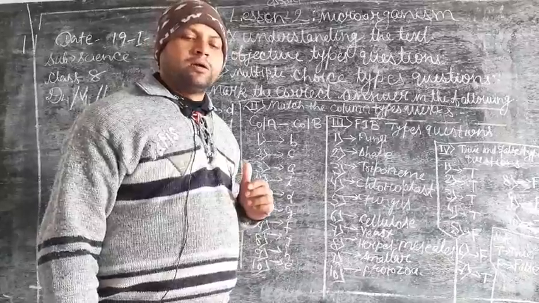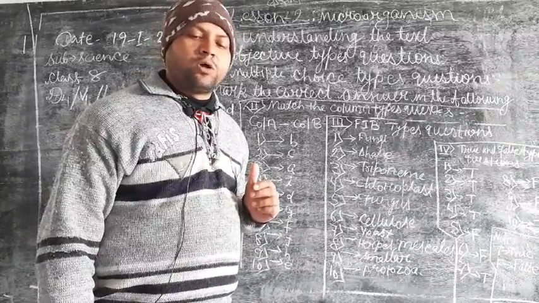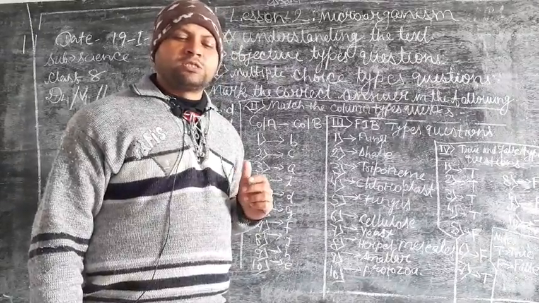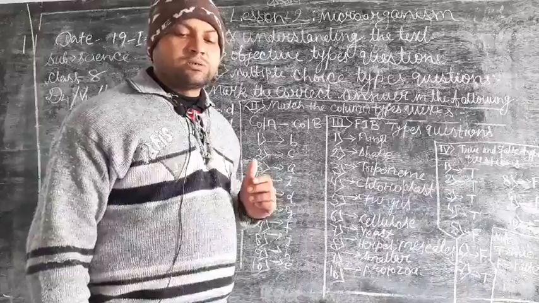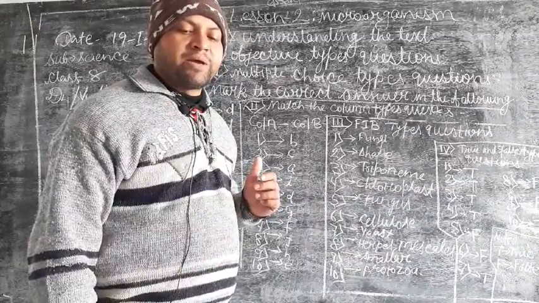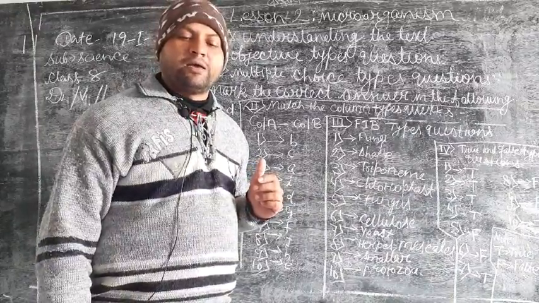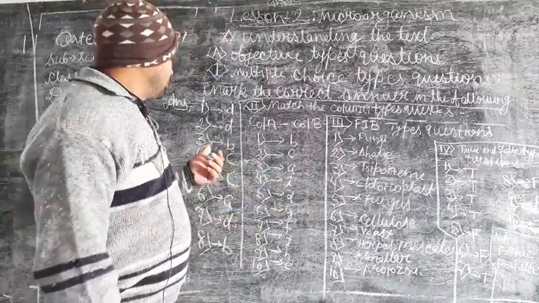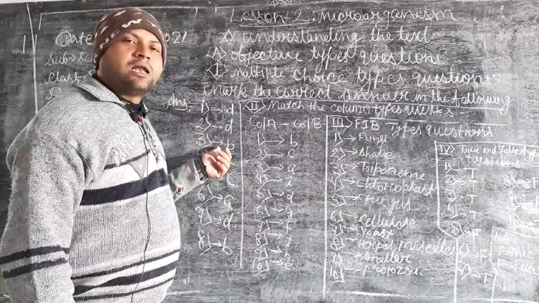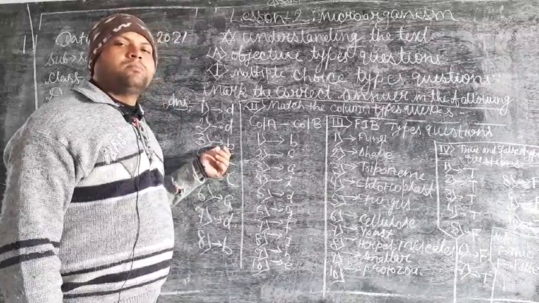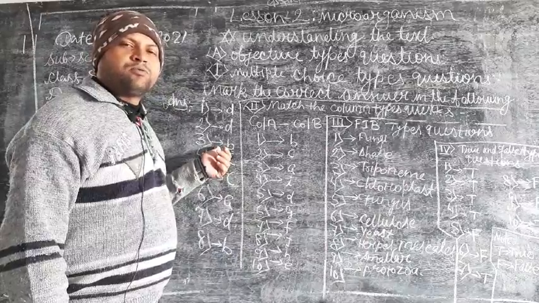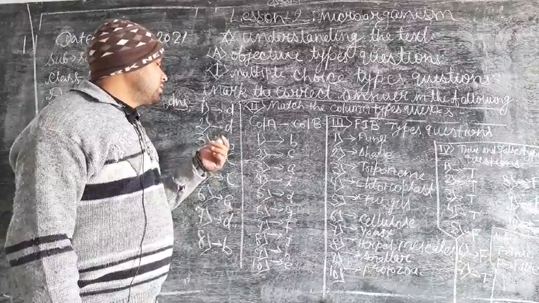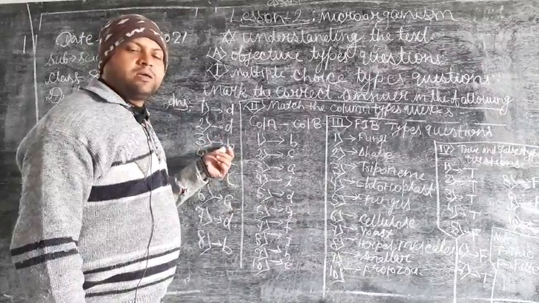And now move towards the third question. Which of the following can do only photosynthesis? Option first, bacteria, second, algae, third, fungi, and fourth, viruses. So the right answer will be algae. Algae only make their food by the process of photosynthesis. So the right answer here will be option B.